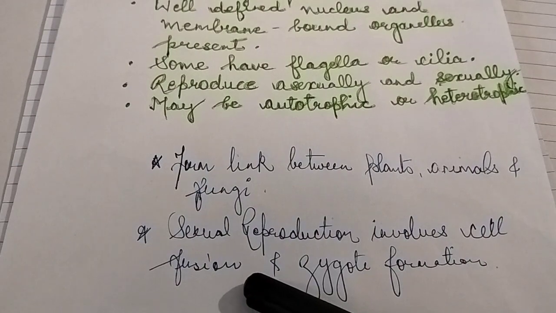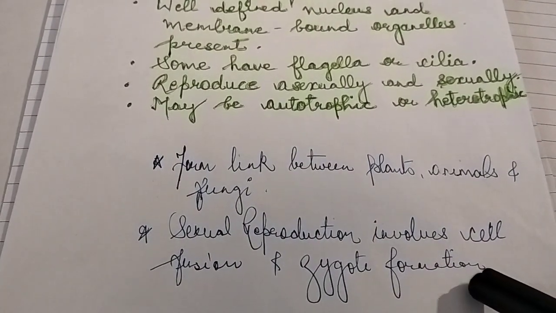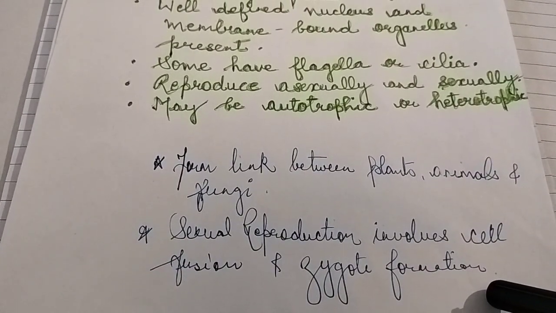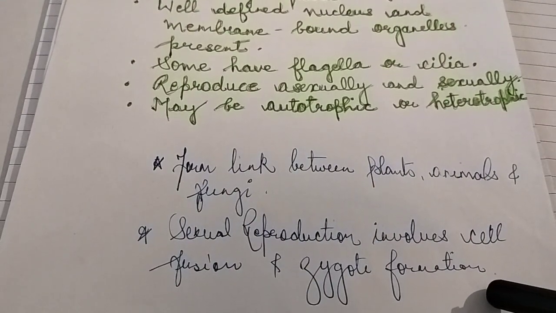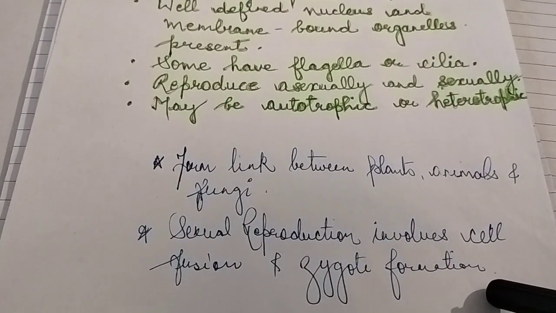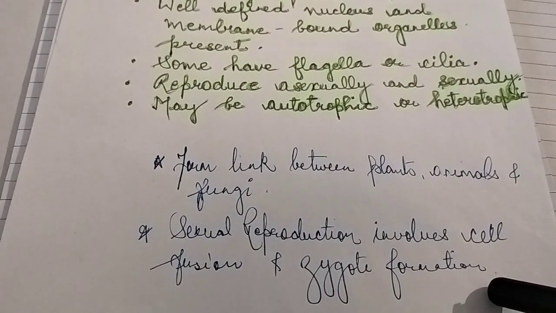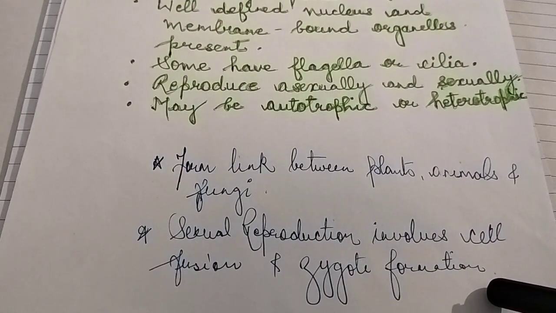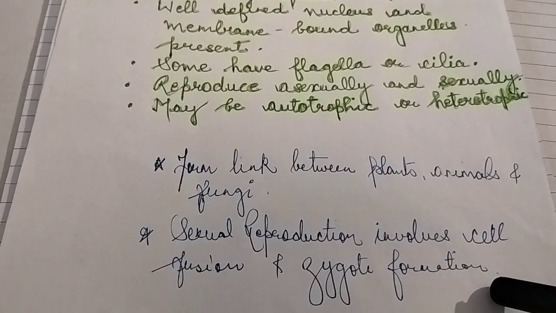Fusion means fusion of two cells, and as a result zygote formation takes place, and so they show sexual reproduction. Being very simple, mostly they reproduce asexually because they have a simple structure. But sexual reproduction can also be seen, though it is not totally sexual as in higher organisms.